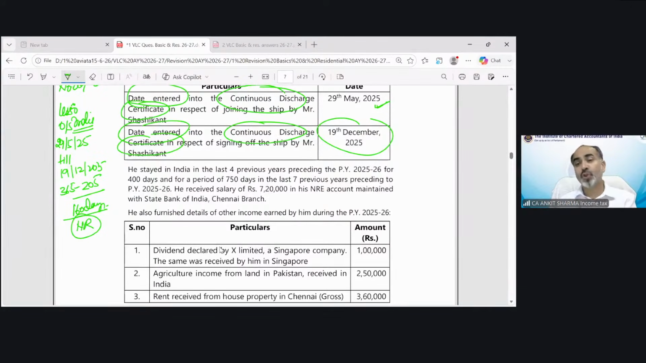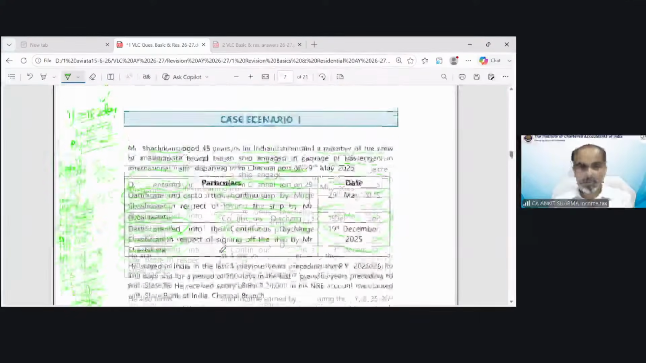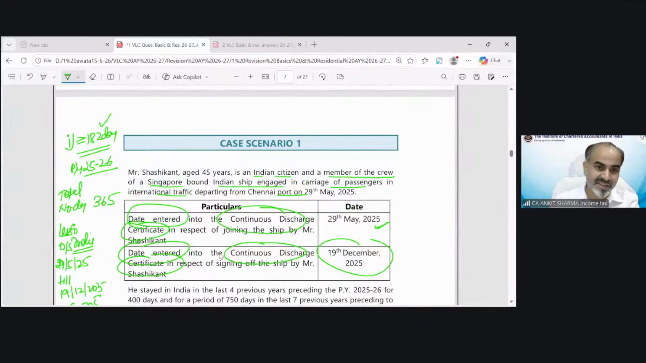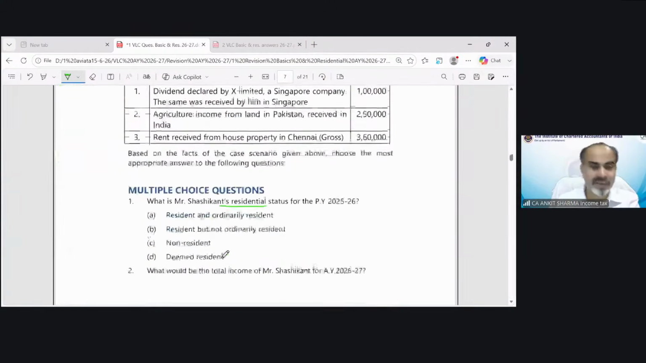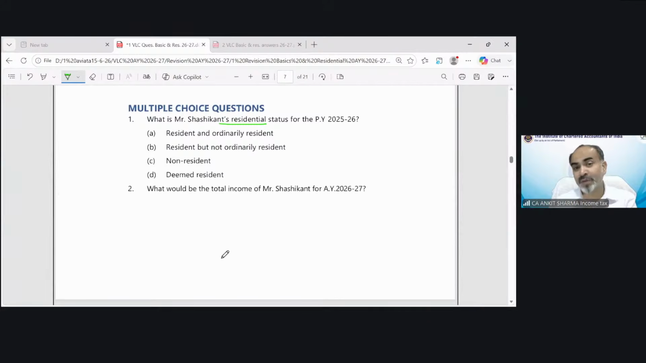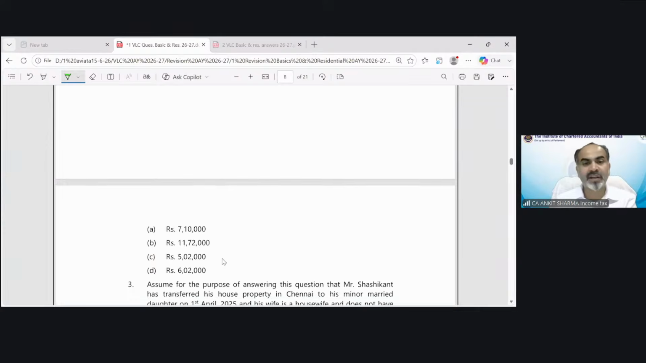The answer is non-resident. Now let me tell you, students, this is also a question which has a specific provision which you did not attempt in any question. You will see this question is very relevant due to that provision. Now, question number 2 is asking, what would be the total income of Mr. Shashikant for assessment year 2026-27?